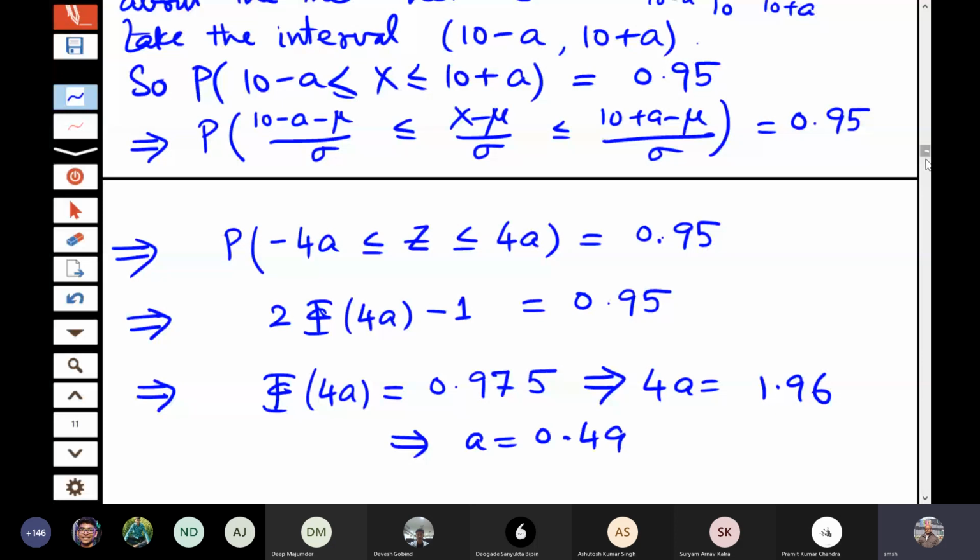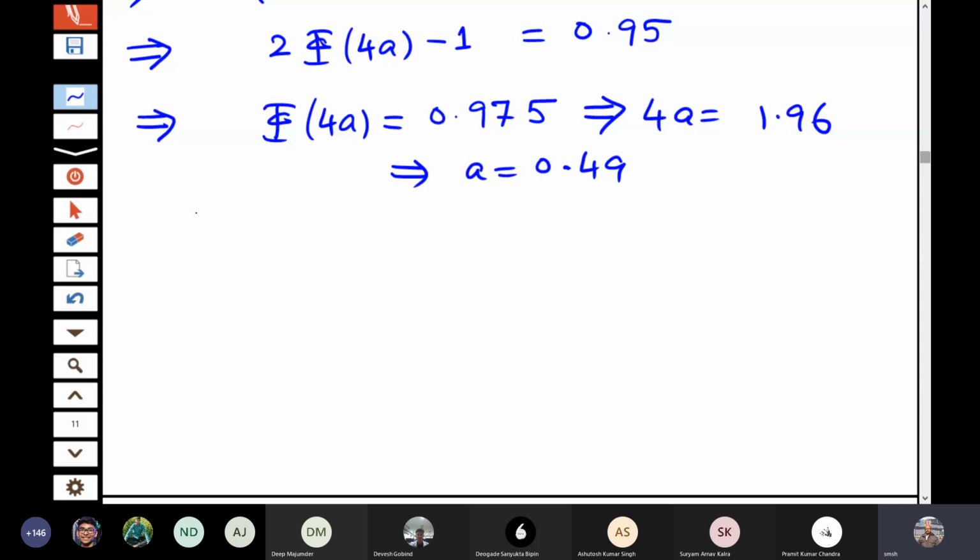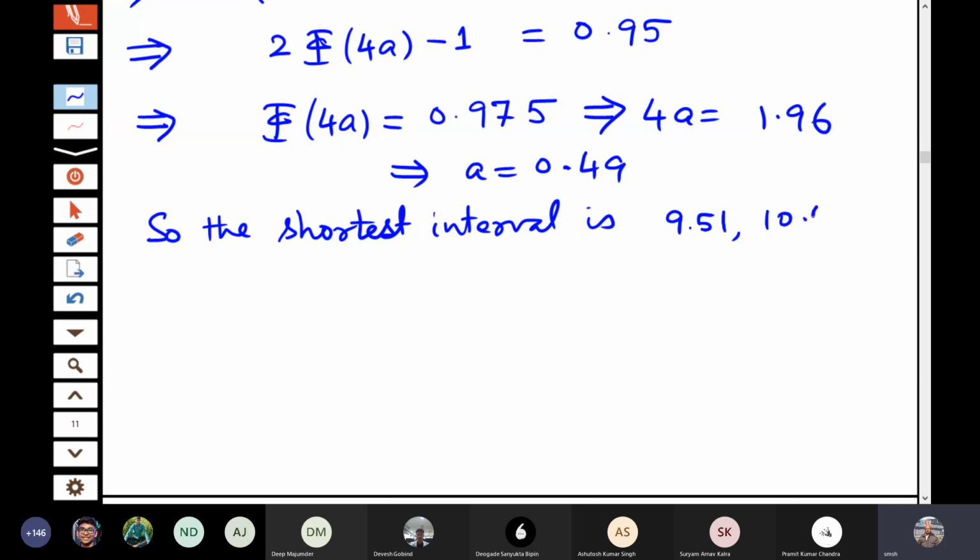So what is the interval? 10 minus a to 10 plus a. The shortest interval is 9.51 to 10.49. This interval has the probability 0.95. Is this example clear? Yes, sir.